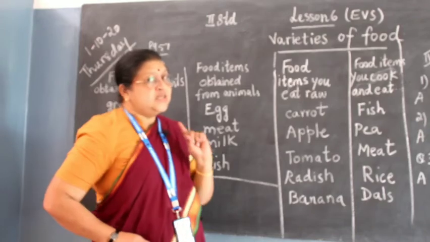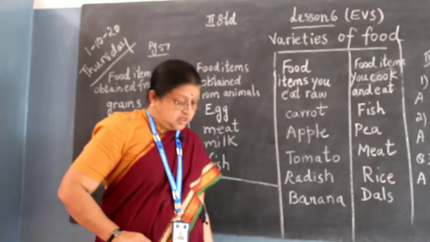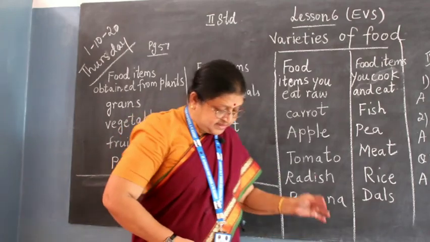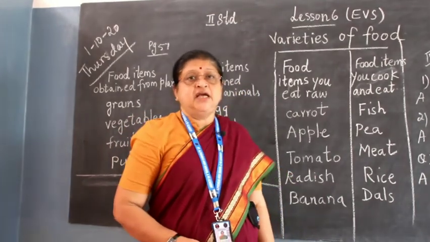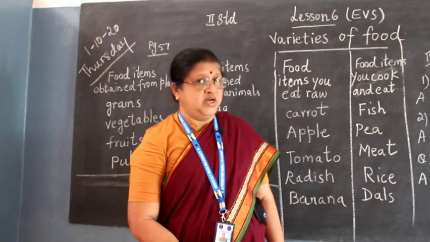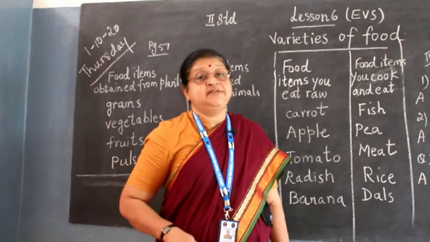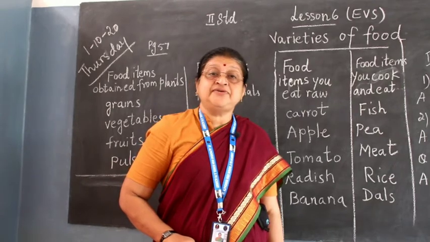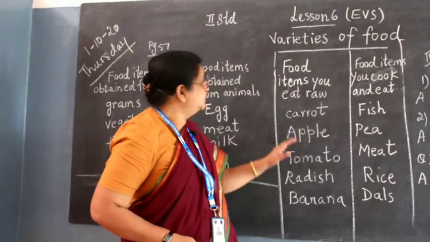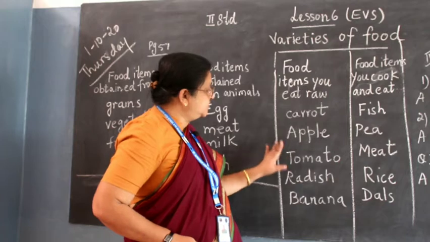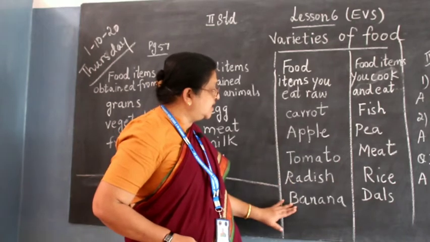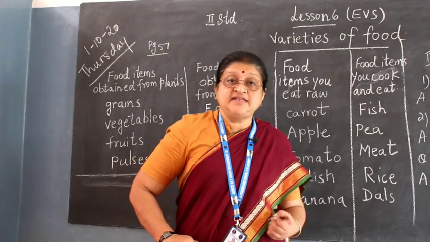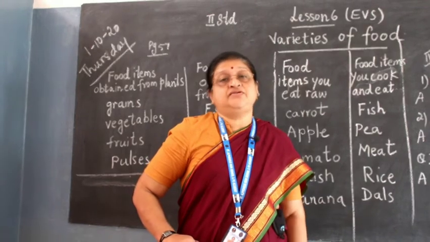Now one thing is to be noted, children. You have to see some vegetables. I don't know whether you're eating them. I'm sure you're eating, but some children, they don't like. Some of the vegetables you eat raw. Now what are the ones that you eat raw? They are carrot, apple, tomato, radish, banana. You have grapes. Then you have all other varieties of fruits which you can eat raw.